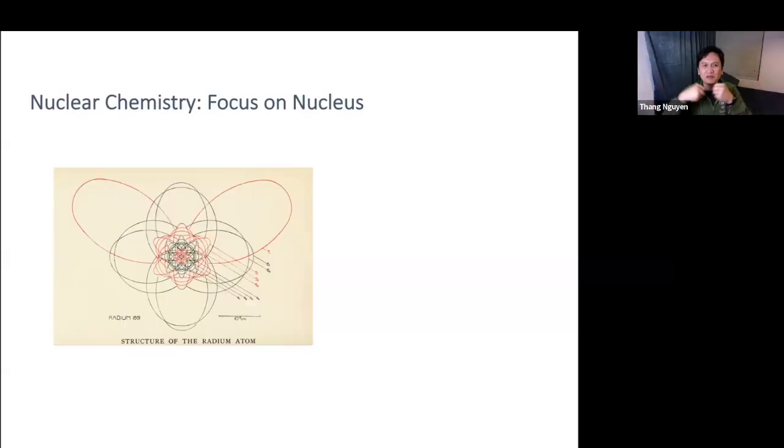In nuclear chemistry, we're only focusing on the center, the nucleus, right? And remember what lives in the nucleus? This is where you have your neutrons and your protons, right? And they're crammed all in this tiny center here, whereas the electrons are much, much bigger.